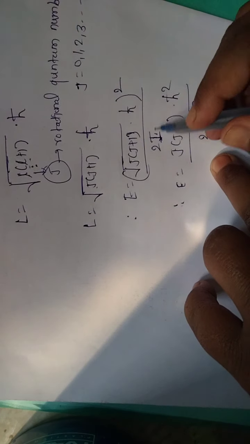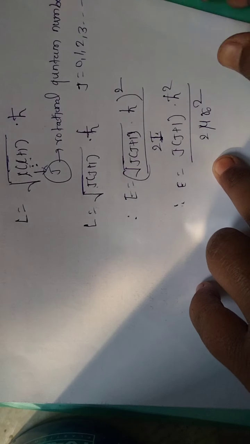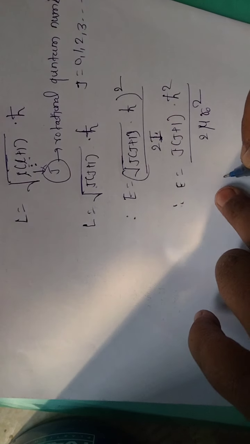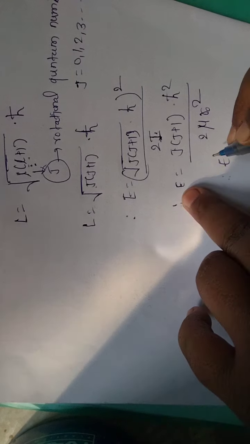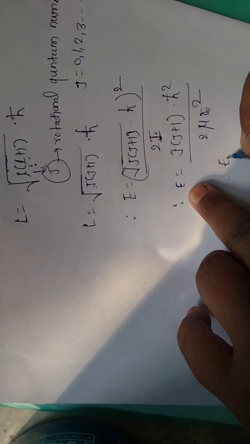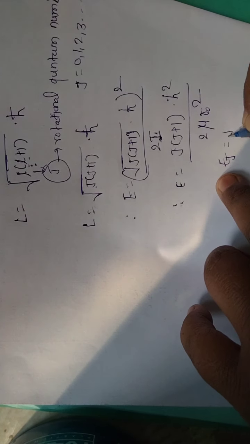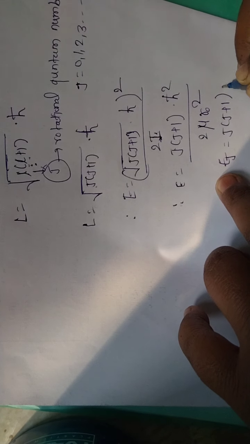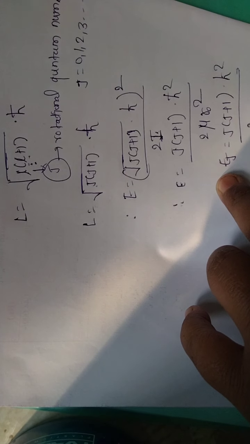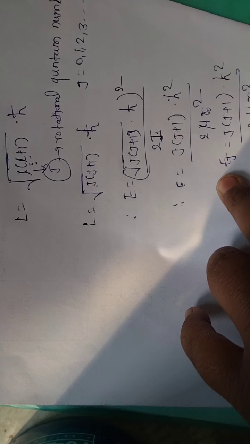I am putting the value of I from the above equation, and we get the rotational kinetic energy EJ is equal to J of J plus 1 into h cross square divided by 2 mu r0 square.